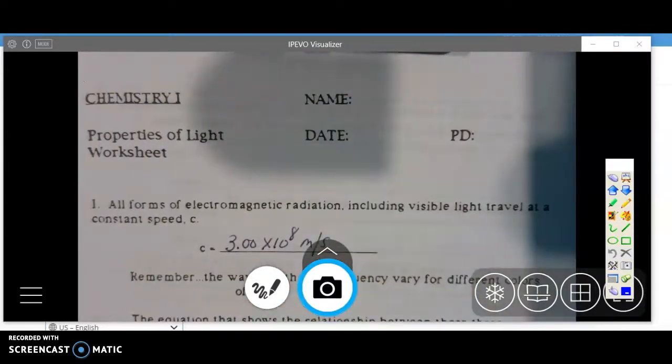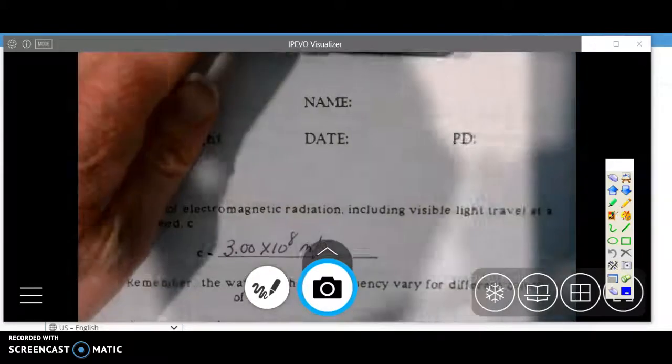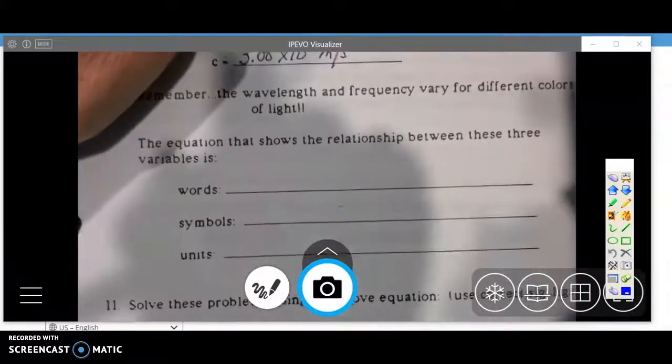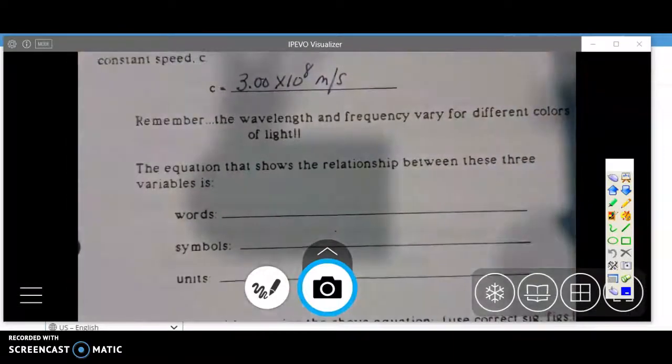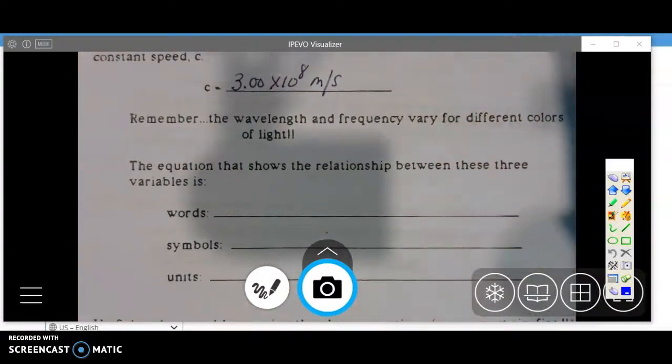This worksheet that I'm using is available for you to print, or if you don't have the ability to print, there is a place to annotate it. So I know that'll be a little tougher. Do the best you can with this, or if you just want to write it on a piece of paper, whatever we can do to get you through this is fine. So if you scroll down, you will see that there is a place to write the equation.